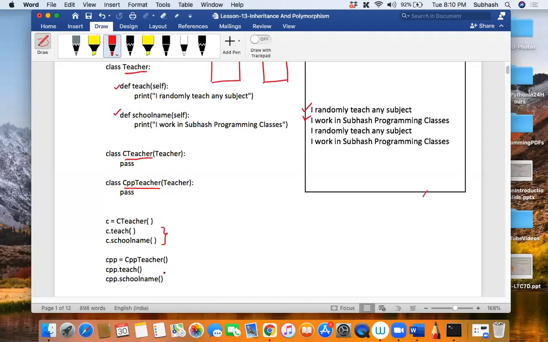So what will happen in that case? Can you tell me what will happen? Will it give me any error? It will not give me an error. Rather, it will pick up those methods from the teacher class, because those two methods have been inherited. Is that clear? Those two methods have been inherited in the child class. And that is why it says, I randomly teach any subject. I work in Subhash programming classes. That is how it works.